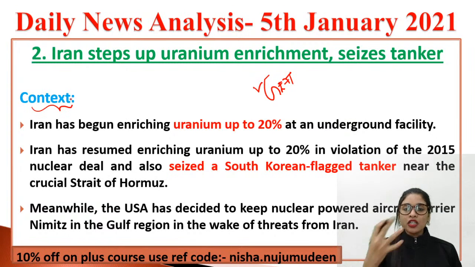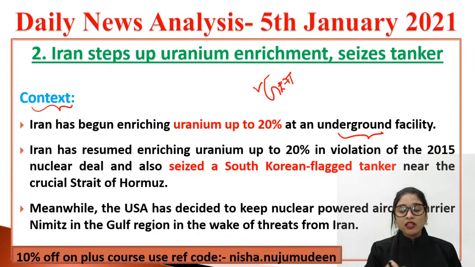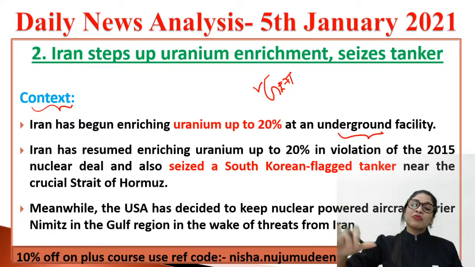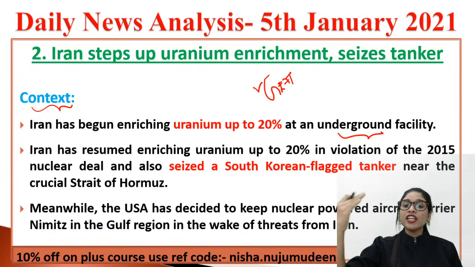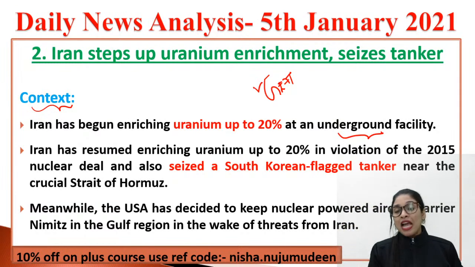The context of why this topic is in news is that Iran began enriching uranium, and that too up to how many percent? 20% at the underground facility. Iran has resumed enriching uranium up to 20%, and that too illegally, in violation of the 2015 nuclear deal. Along with that, they are so smart.